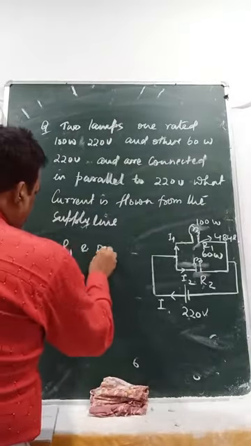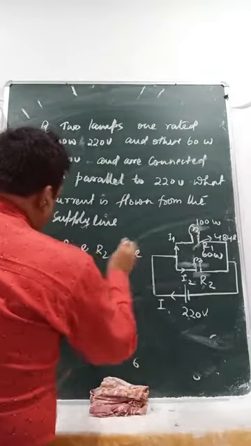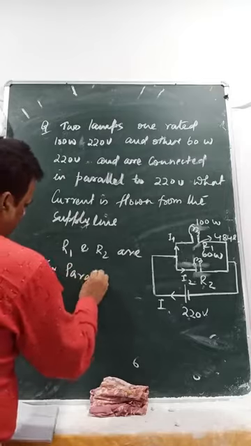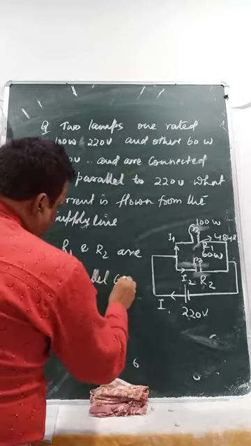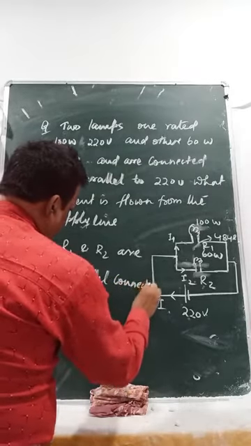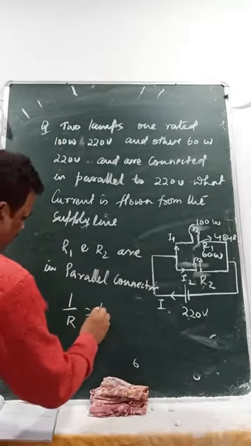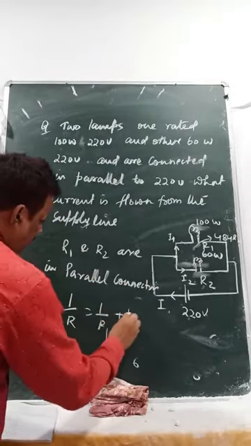R1 and R2 are in parallel connection. So 1 by R equals 1 by R1 plus 1 by R2.